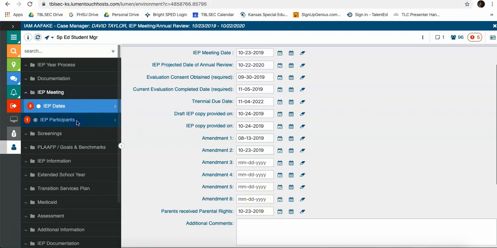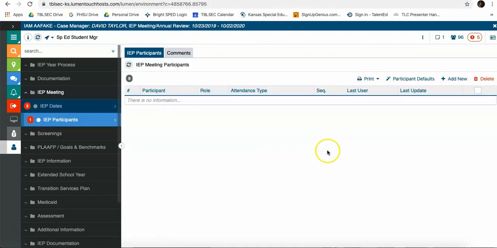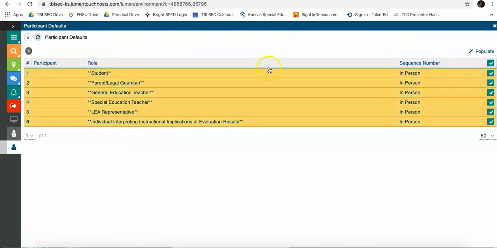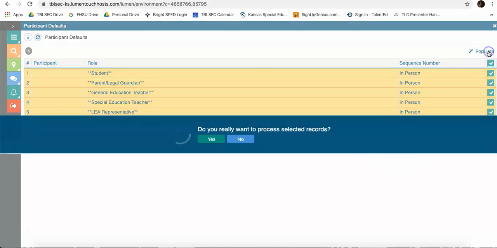The second item you may have noticed is on your IEP participants page. You can use the participant defaults and you can select all of these. These are the individuals who are required to attend an IEP meeting. Several people have been leaving off the individual interpreting instructional implications of evaluation results. We've been nice enough to add those in for you, but it's important to have a person designated as that. After you've selected, you can populate that.